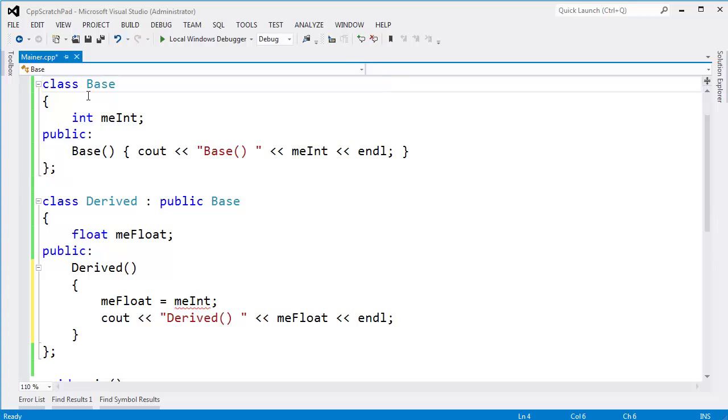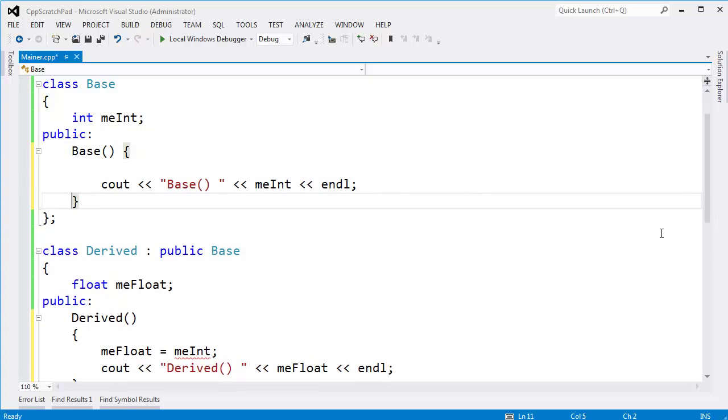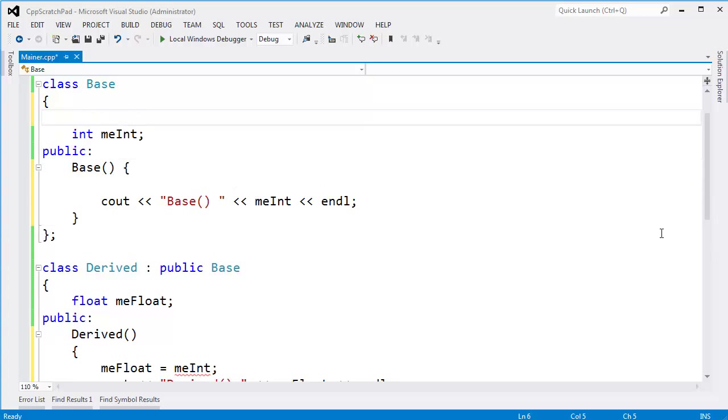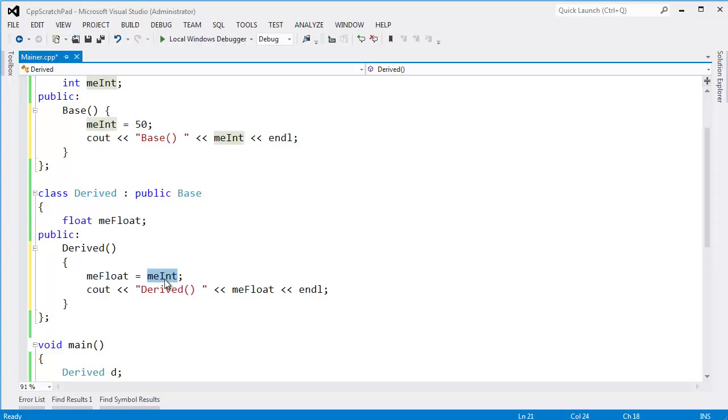And let's say that I'm a good author of the base class, and I say, oh, well, we better set up our initial state because derived classes might rely on that state. In fact, for the derived class to see it, don't I have to throw protected out here? I want to say meInt gets 0. Okay, or maybe 50. It's a totally contrived example. I'm making this up. Let's say 50. And so I want meFloat to have the value of 50, but it will be a float instead of an int. And I'm relying on base to set up its initial state before my constructor runs.